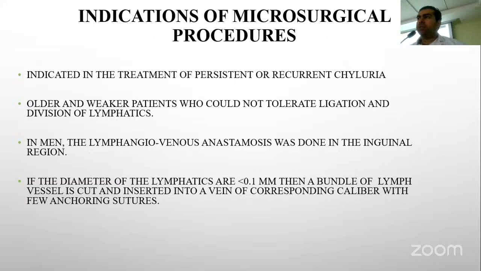In men, the lymphangiovenous anastomosis is done in the inguinal region. If the diameter of the lymphatics is less than 0.1 mm, then a bundle of lymph vessels is cut and inserted into the vein of the corresponding caliber with a few anchoring stitches.